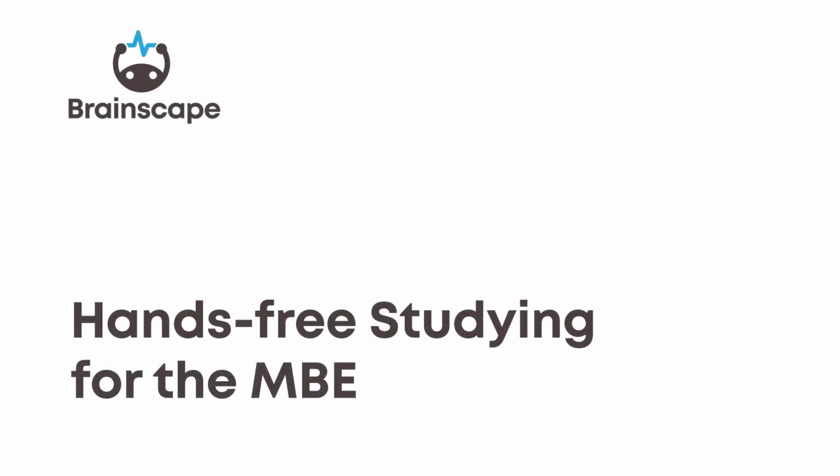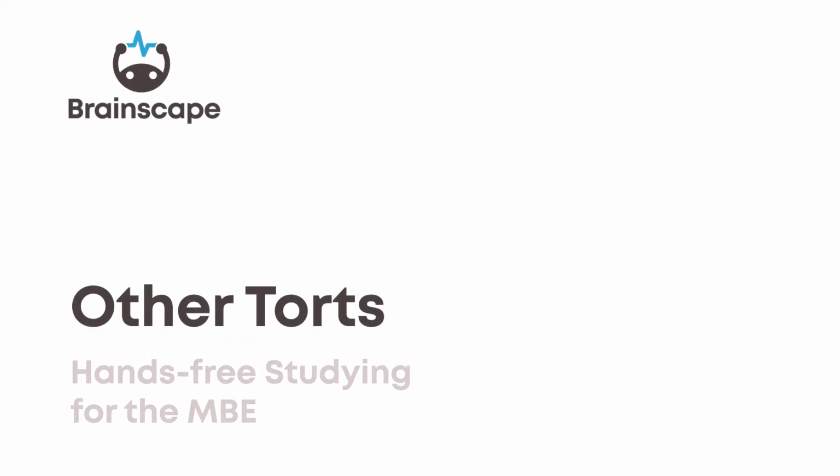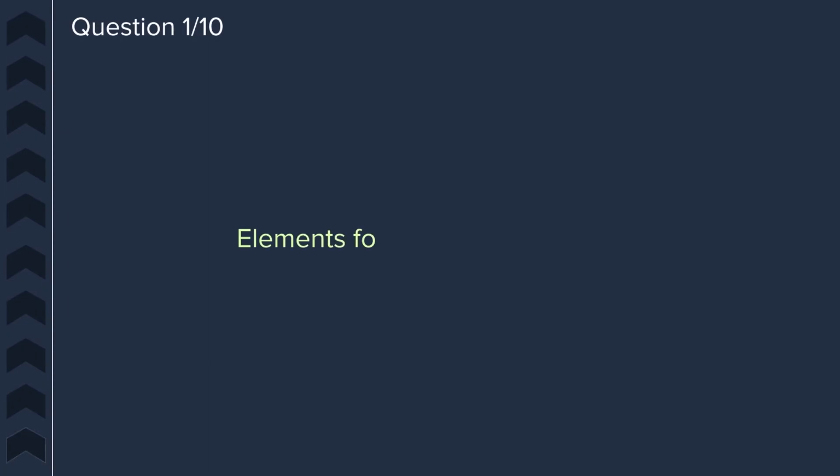These upcoming torts questions cover other types of torts, including nuisance, defamation, misrepresentations, vicarious liability, and joint and several liability. Question 1. What are the elements of a public nuisance claim?